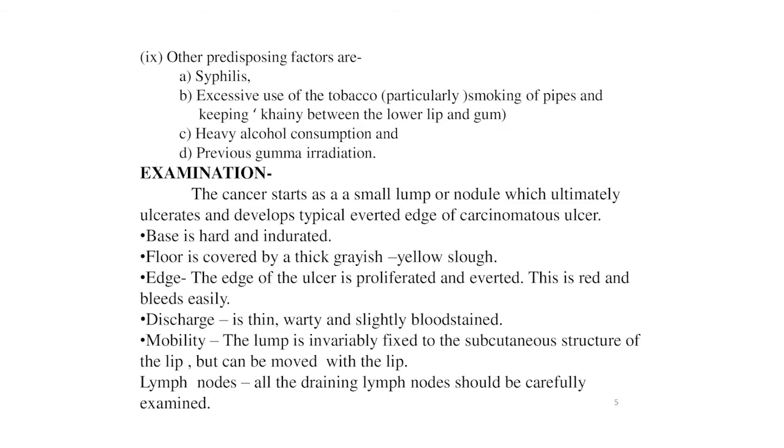Now the examination of this condition, that is the malignant tumors of the lips. The cancer starts as a small lump or nodule which ultimately ulcerates and develops a typical everted edge of carcinomatous ulcer. The base is hard and indurated. Floor is covered by a thick greyish yellow slough. It is a mixture of necrosed tissue and inflammatory exudate. It is thin as the ulcer is repeatedly rubbed by the tongue. The edge of the ulcer is proliferated and everted. This is red and bleeds easily. Discharge is thin, watery and slightly bloodstained. It is often infected though rarely purulent.